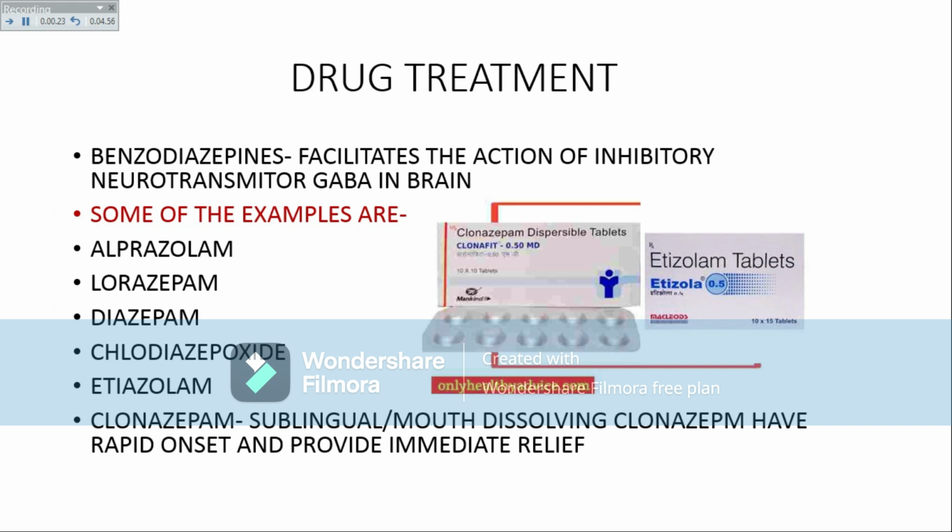Pharmacological treatment includes benzodiazepines. Benzodiazepines facilitate the action of the neurotransmitter GABA in the brain. Some examples of benzodiazepines are alprazolam, lorazepam, diazepam, chlordiazepoxide, estazolam, clonazepam. Sublingual or mouth dissolving clonazepam has a rapid onset and provides immediate relief in panic attack.